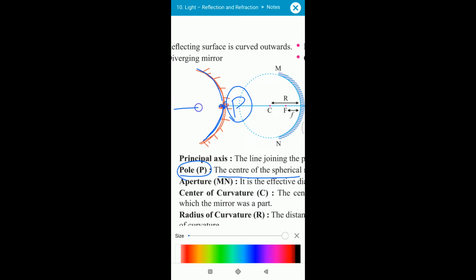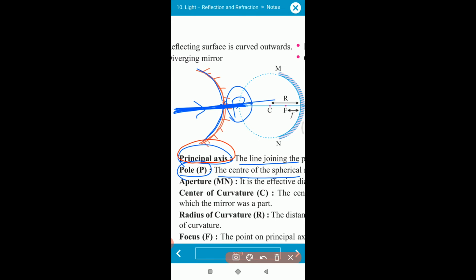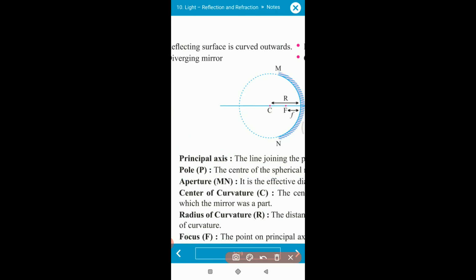Now the second terminology. The light ray which passes through the center of the mirror, or through the pole, the line is called the principal axis. The line joining P which passes through the pole of the mirror is called the principal axis. Understood? Now, third point, again we make a mirror. This is the midpoint P and this is the axis passing through, which is the principal axis.